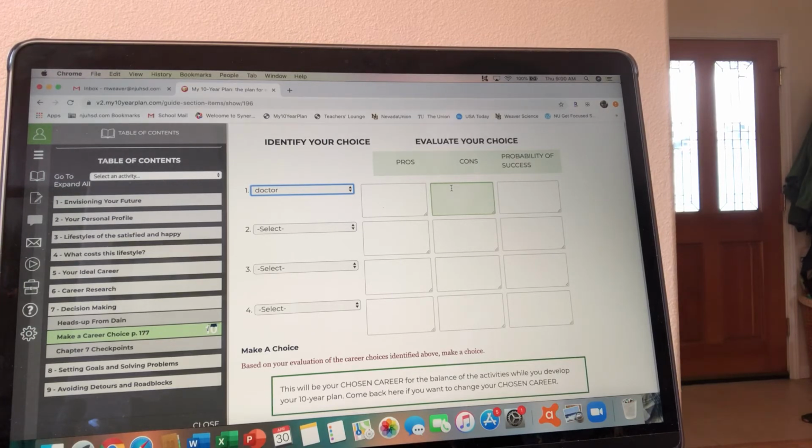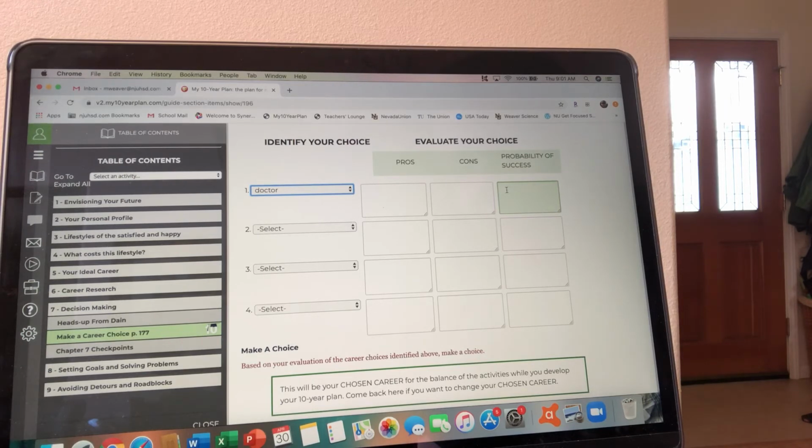on. Last but not least, the column over on the far right says probability of success. And so what we're looking for here is, if this is a job you're interested in and you might want to do it, what is the probability that you might be able to reach this goal? If you don't think it's very good, then you're going to say low. If it's average, you'd say medium. If you think you got a pretty good probability, you're going to say high. So we're going to type in the words low, medium, or high in terms of probability.